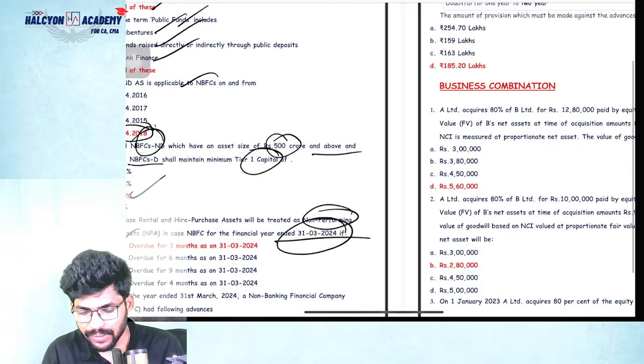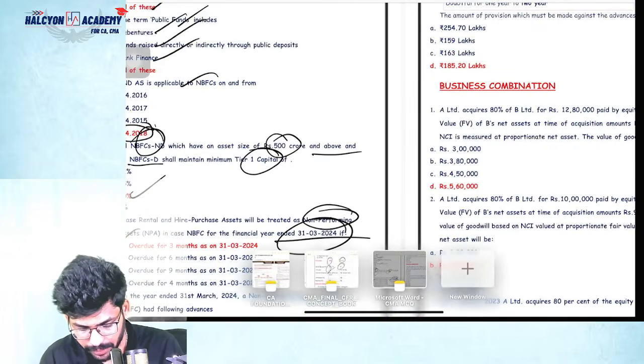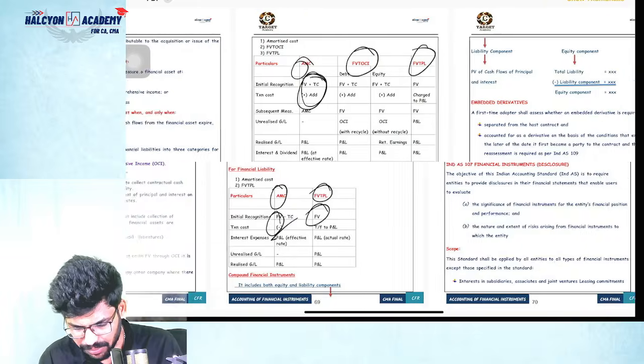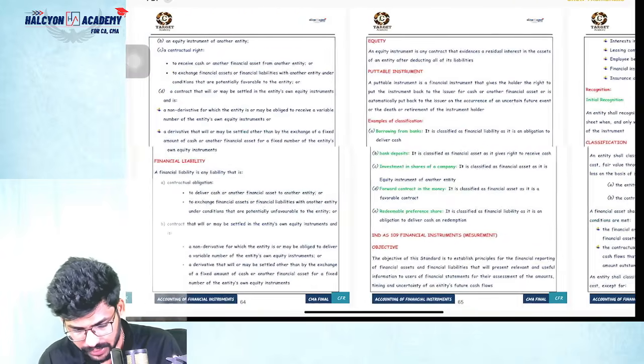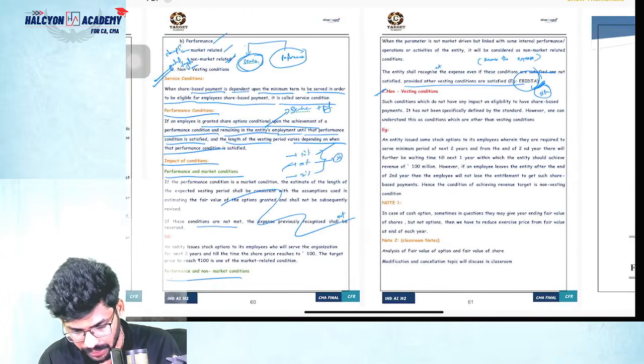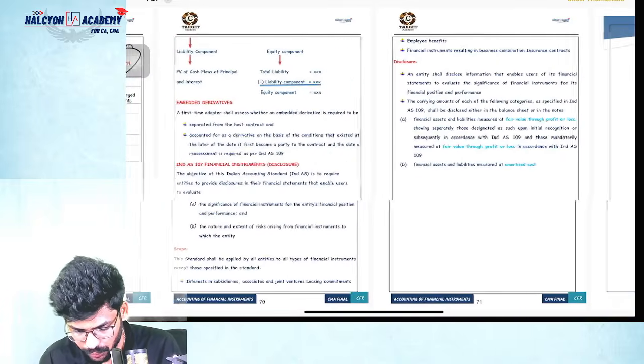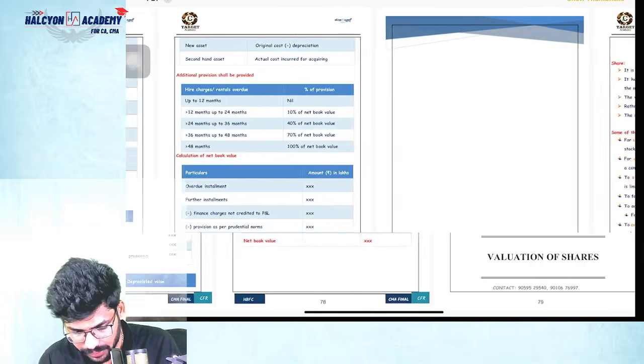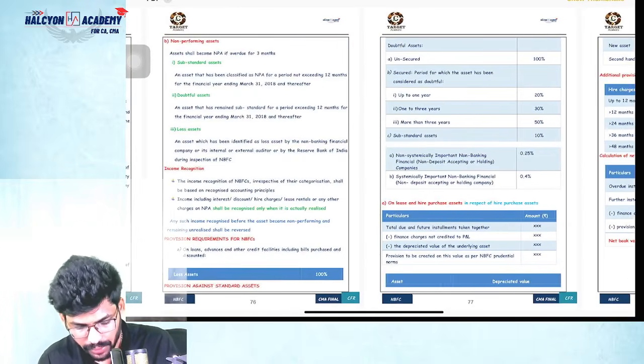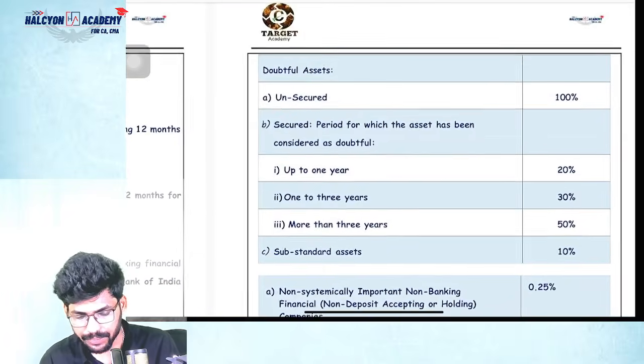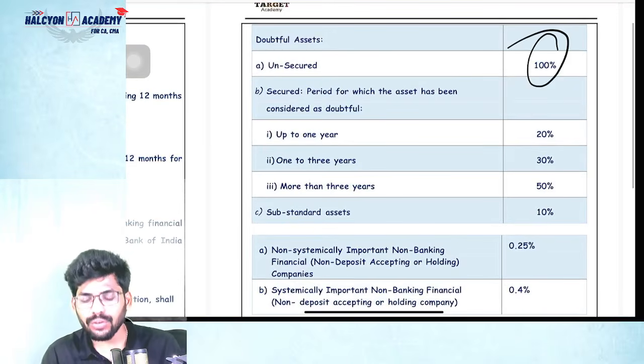Okay, so I will discuss this percentage, guys. Percentages. Whatever I want, I'm going to discuss, so please don't mind. I want to make it simple, guys. Okay, so these are the provision percentages. In case of unsecured doubtful, sorry.